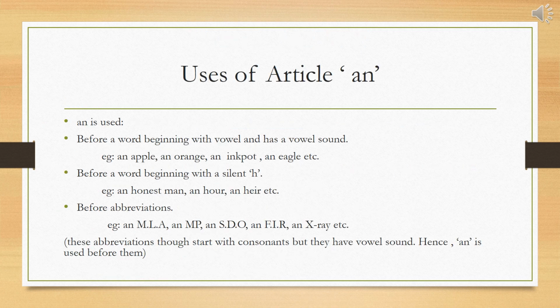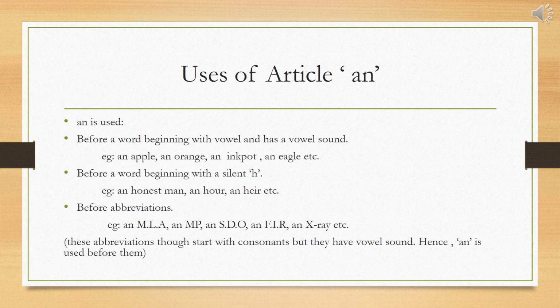Uses of article an. An is used first before a word beginning with a vowel and has a vowel sound. For example, an apple, an orange, an inkpot, an eagle, etc. Second, before a word beginning with a silent H. For example, an honest man, an hour, an heir, etc.